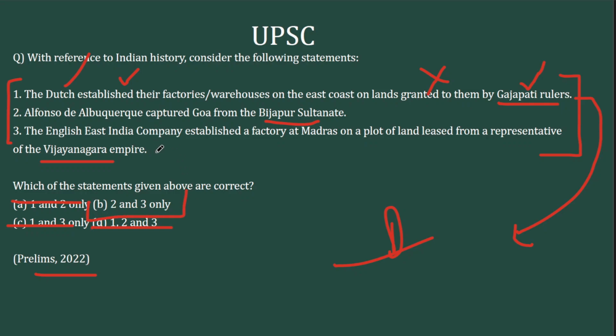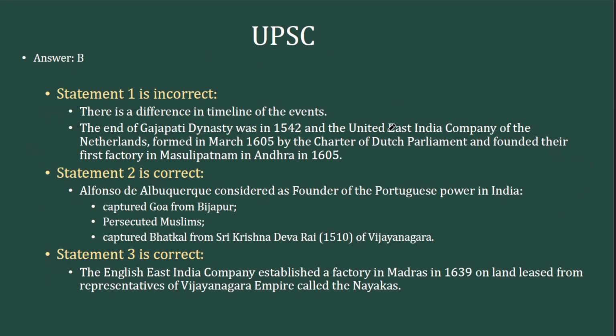So it may seem like a very factual question if you look at the third option. Plot of land leased from a representative of Vijayanagara Empire. Now it seems very factual. But UPSC is just testing your conceptual clarity with respect to the dates here. So the answer here is option 2 and 3. Option 1 is wrong. The end of the Gajapati dynasty was in 1542. That is along the rise of Mughals, they declined there. And the first factory of the Dutch was formed in 1605. That is in Masulipatanam. Masulipatanam is on the southern coast and Gajapati dynasty has no relation with that coast here.